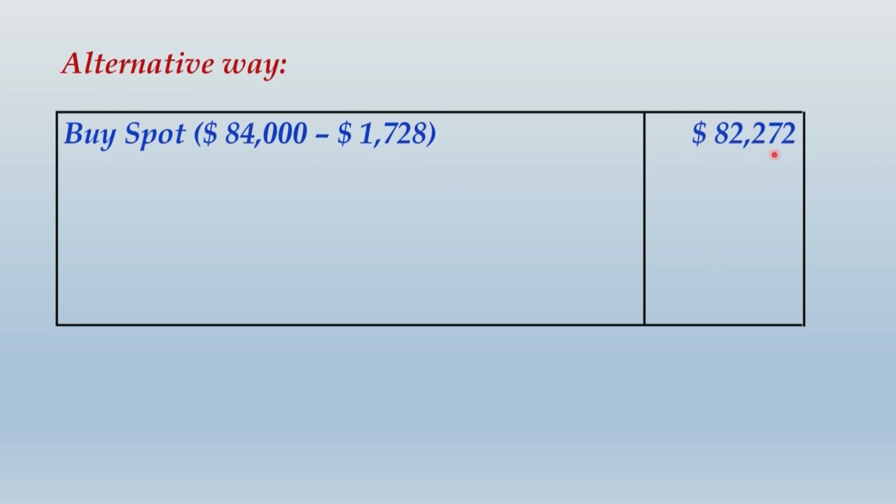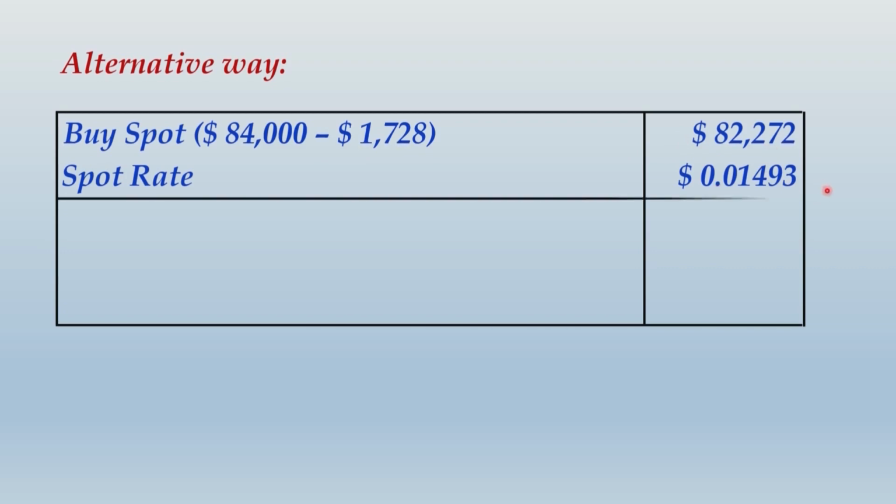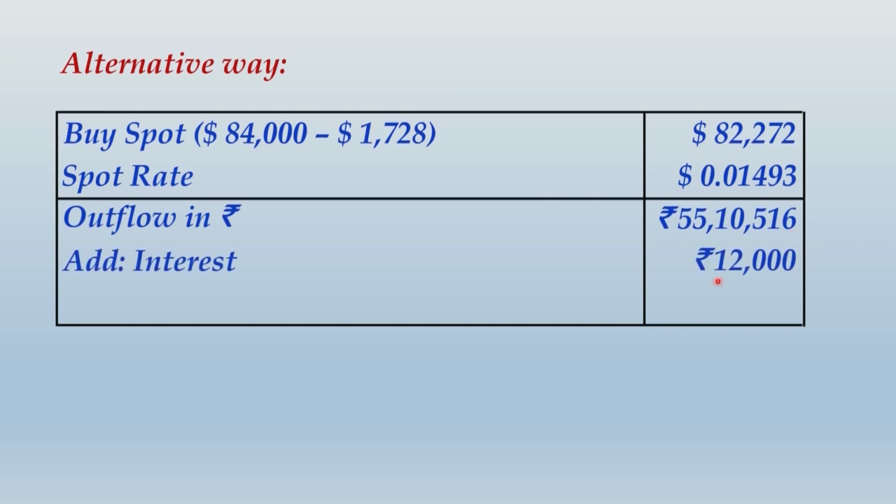And now to buy this dollar value, the spot rate quoted by the banker is $0.01493 per rupee. When you divide $82,272 by this rate, what you get is 55,10,516. To this you simply add the interest that we have computed earlier.